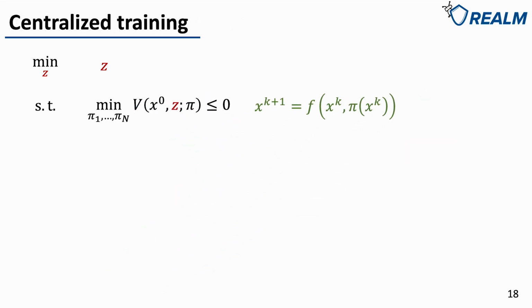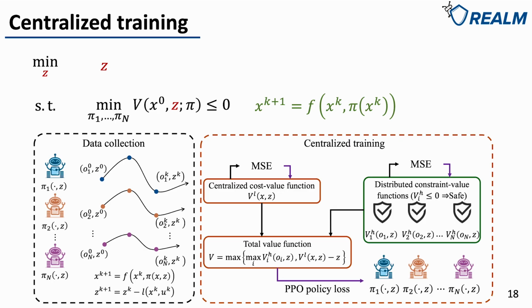Then we develop a centralized training framework, where given a z, we learn the joint policy pi to minimize the total value function V. This can be done using standard multi-agent RL. At each iteration, we randomly sample a cost budget z and calculate the total value function, and use the PPO loss to update the policies.